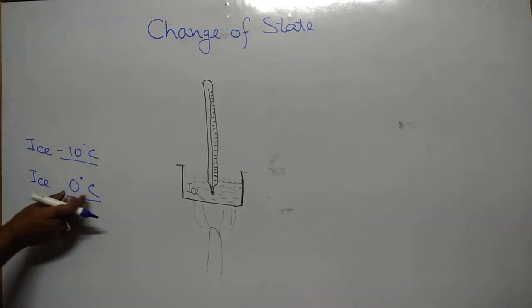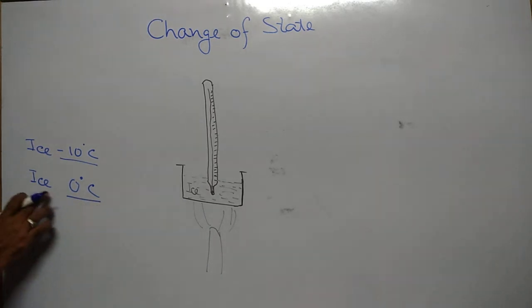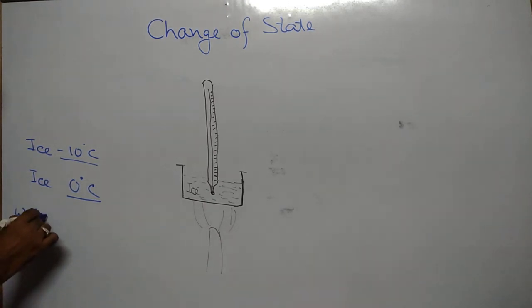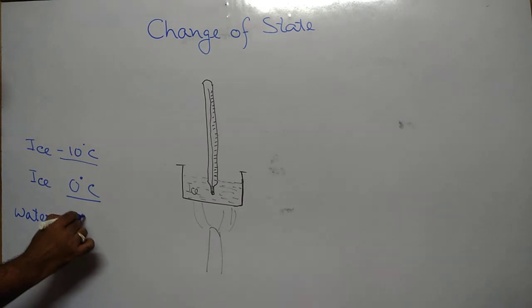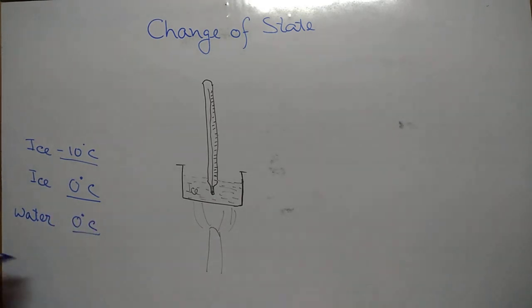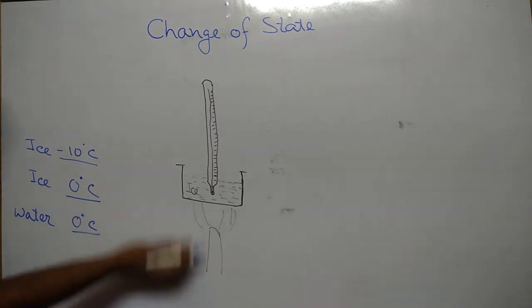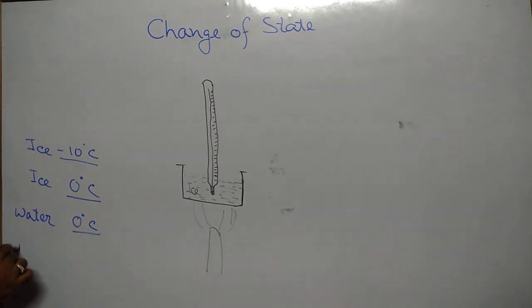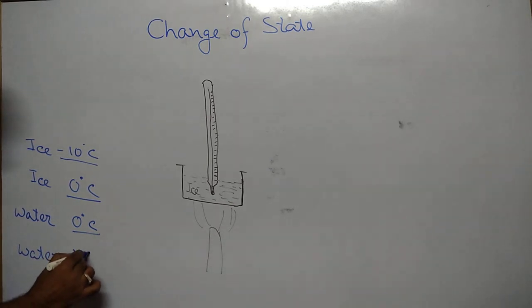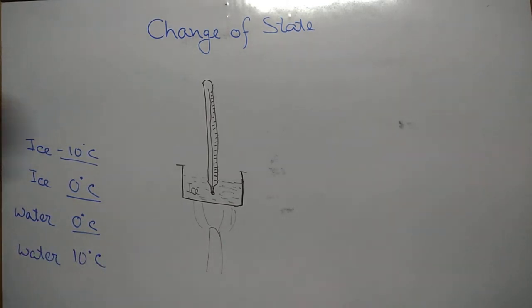The temperature remains fixed, but ice starts to melt to water at 0 degree centigrade. Then if we increase the heat further, water starts to increase its temperature.